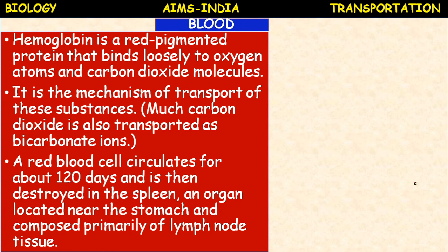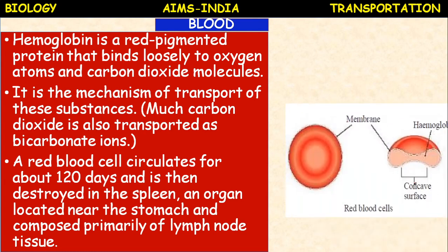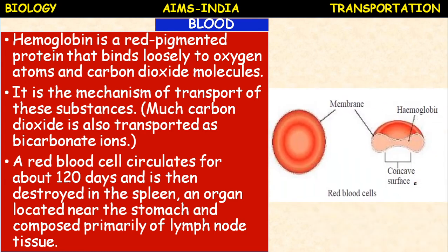So here you see RBC. RBC are biconcave in shape. It possesses hemoglobin. A very simple structure: a plasma membrane, the outer membrane, and internally a protein is present that is called hemoglobin.